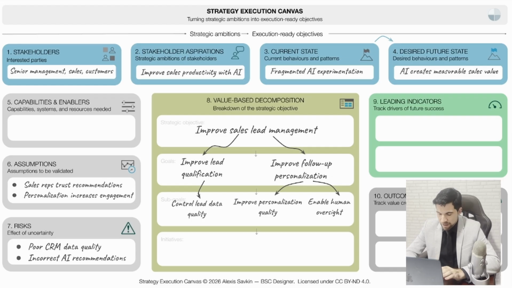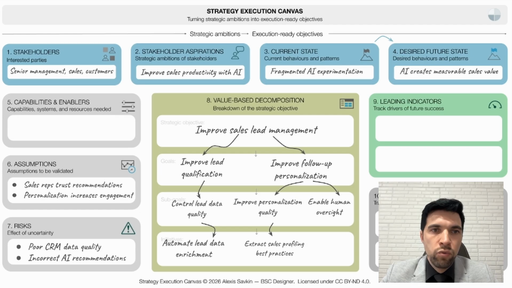Now, we translate these goals into concrete initiatives. For example, we can improve data quality in the CRM through automated lead data enrichment. An AI tool can gather information about companies from different sources, such as company websites, press releases, or recent hiring announcements. To improve the personalization quality, the organization could identify best practices from the previous sales conversations. To enable human oversight, we introduce review controls in the CRM system.